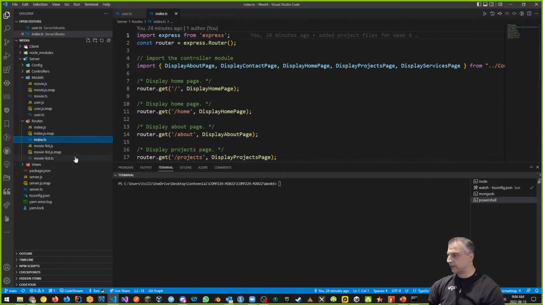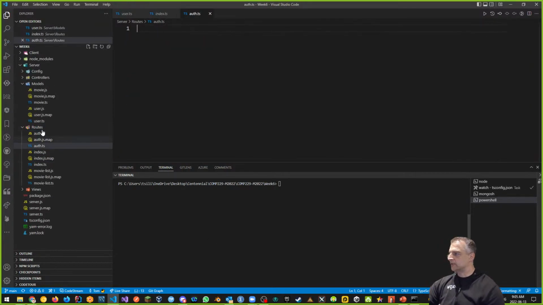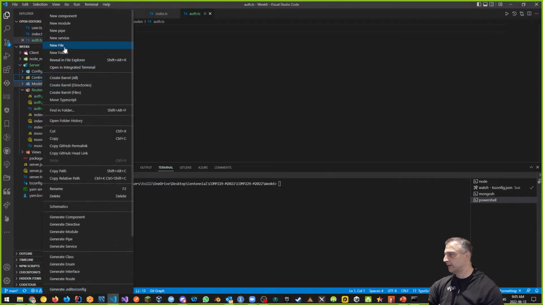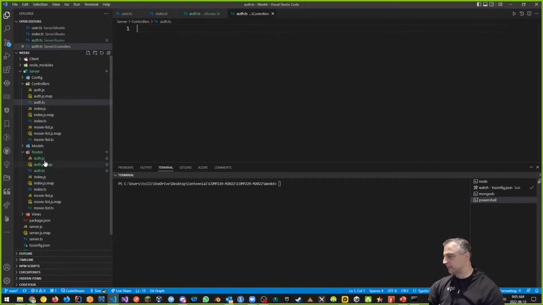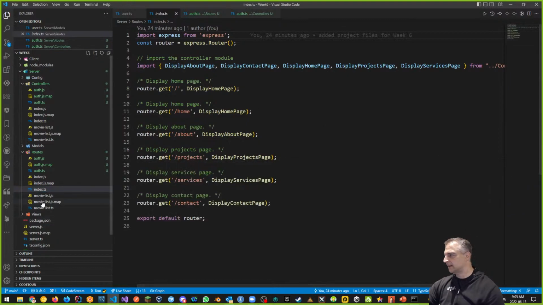So let's do that. Let's make a brand new file. But I'm going to copy and paste this stuff. So in our routes, I'm going to make a new file. We're going to call this auth, for authentication, right? The auth routes, authentication routes. And you know what? Since we're going to make the auth routes, I might as well make the auth controller. So let's put that in there as well. So here's our auth.ts controller. Our controller and our routes right now are empty, but we want to take the best of what we can from my index.ts file and put them inside of our routes.